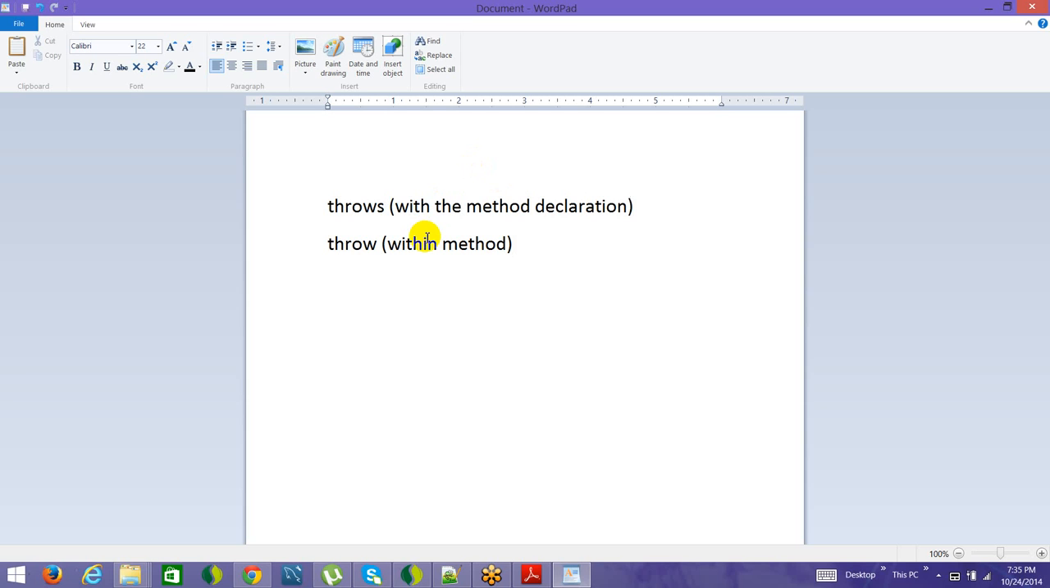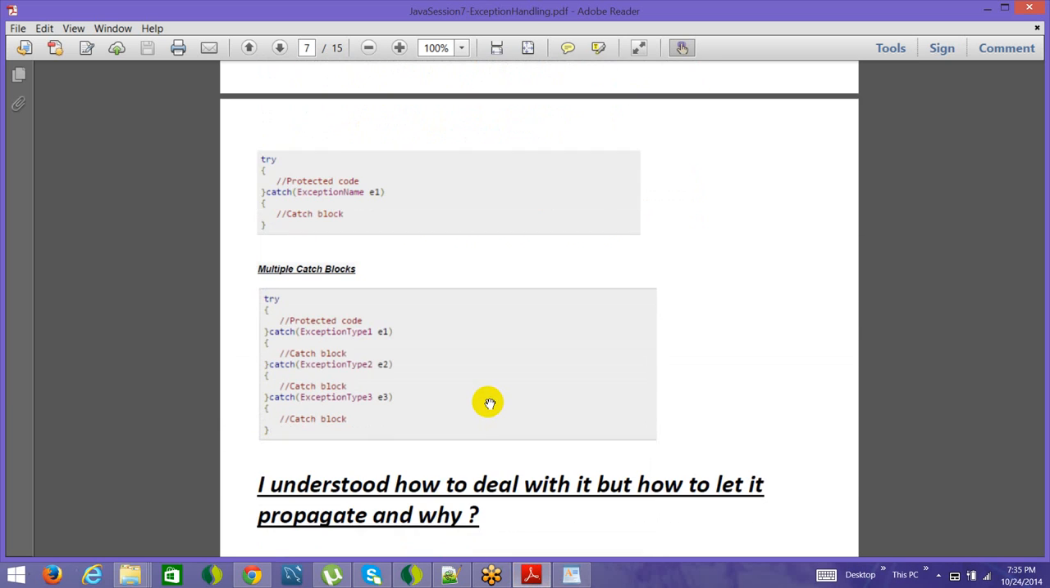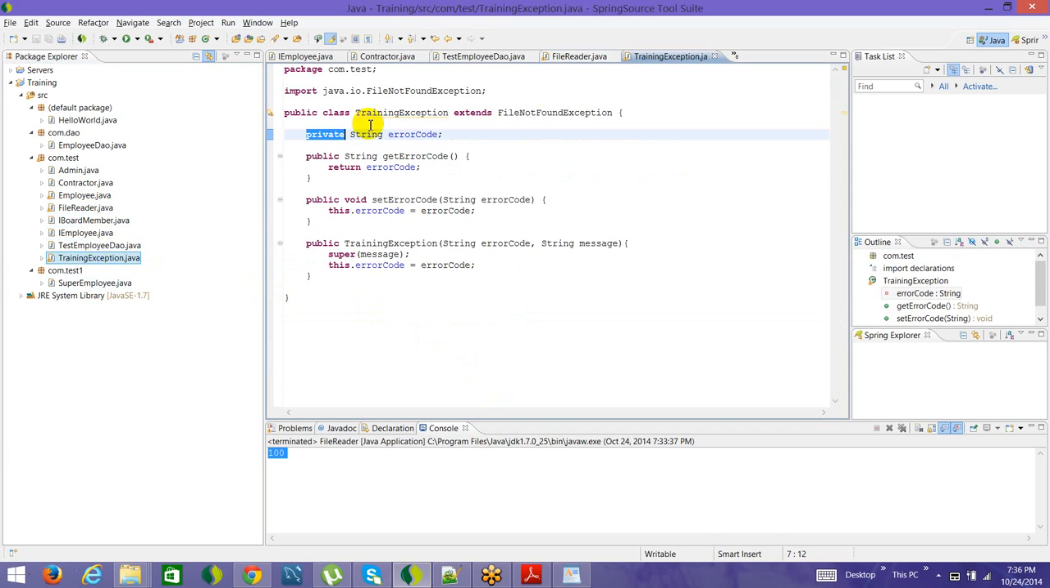Okay, so this is the difference between throws and throw keyword. Now coming back here, multiple catch blocks. All right, now say if I come here and write an exception block. Okay, I've written TrainingException. Say for an example, let's go back here, this TrainingException is not extending FileNotFoundException, it's just extending Exception. And we have a different exception from Java itself, FileNotFoundException.